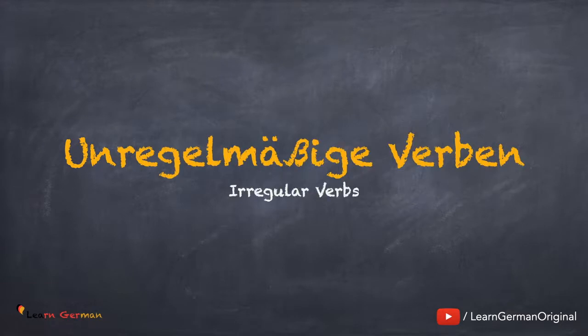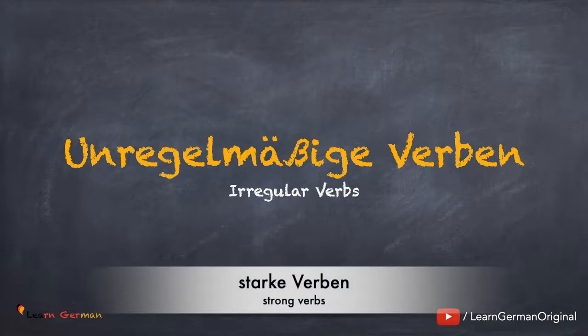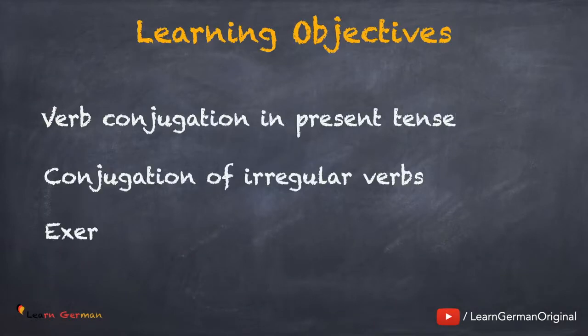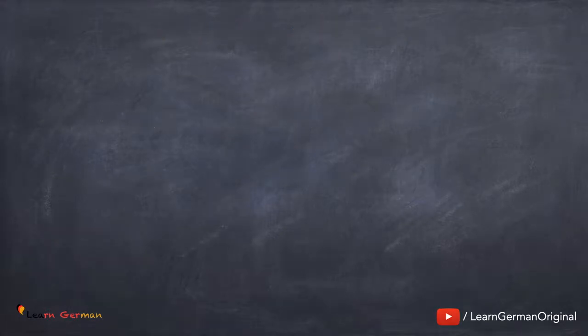Unregelmäßige Verben. Once again, unregelmäßige Verben. Irregular verbs. Unregelmäßige Verben are also known as starke Verben. Let's first look at the learning objectives. We will first learn the basic conjugation rules for an irregular verb in present tense. After that, we will conjugate a few irregular verbs and in the end do a small exercise.